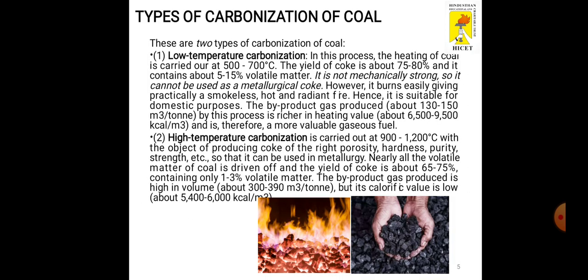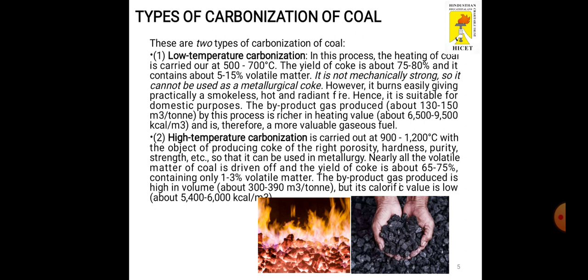Next is the carbonization process. What is the carbonization process? It is nothing but a burning process. We have to convert the coal into coke. That is the main thing in the carbonization process. There are two types of carbonization process to convert coal into coke. One is the low temperature process, another one is the high temperature process.